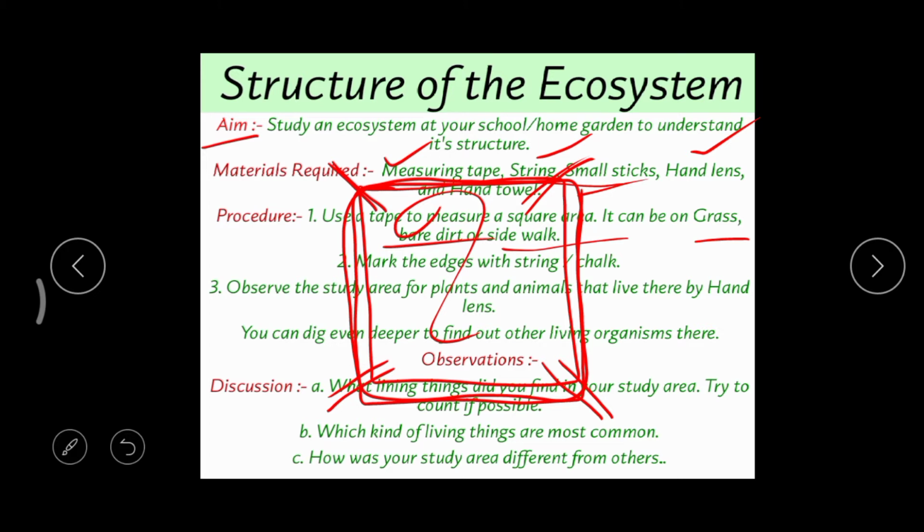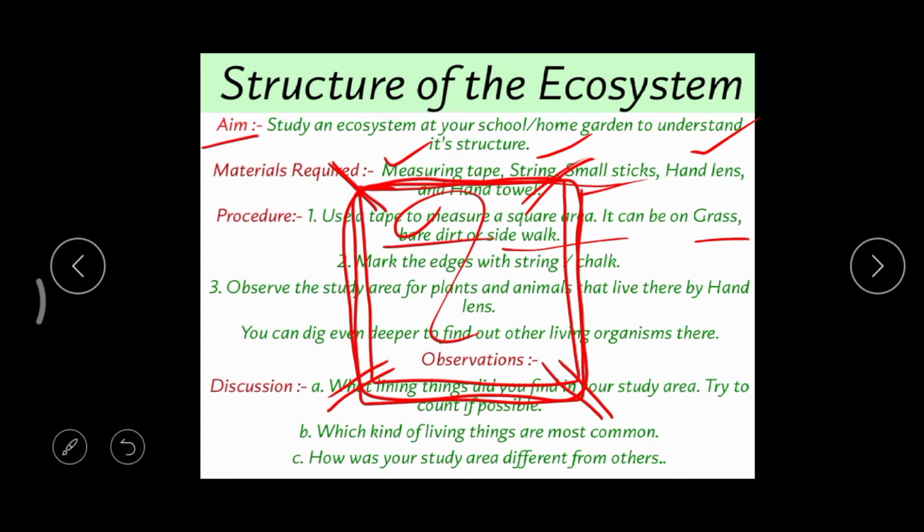You can dig and observe even the inner side of the soil. Why? Because under the soil also we can find some creatures. Can you guess what creatures? Yeah, very good. Like an earthworm, some insects, the eggs of lizards, the eggs of some insects, and the roots of the plants. So even under the soil we can find living creatures. That's why, to observe them, we can dig that place.